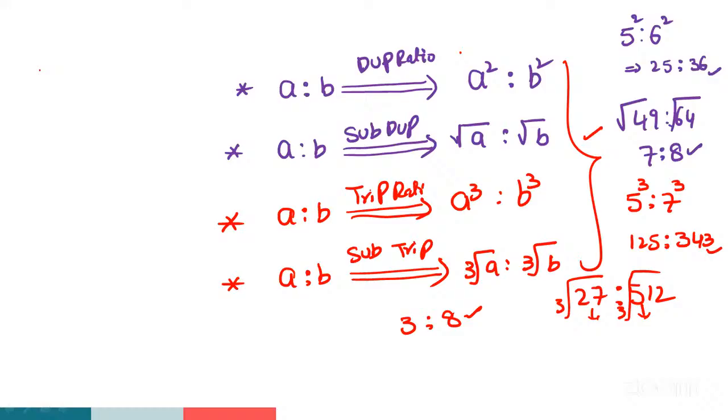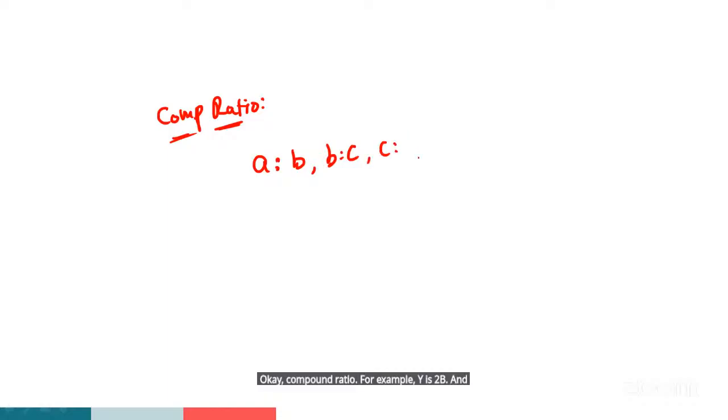No, sir. Right, very good. And one more point, guys, very important. Compound ratio. It's very important, guys. For example, A is to B and B is to C, C is to D and D is to E. Find out the compound ratio.